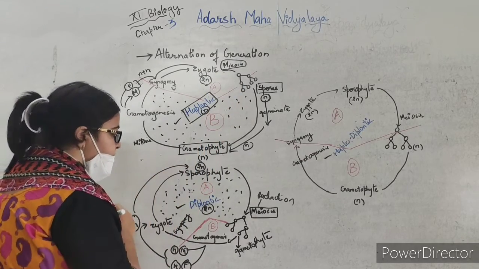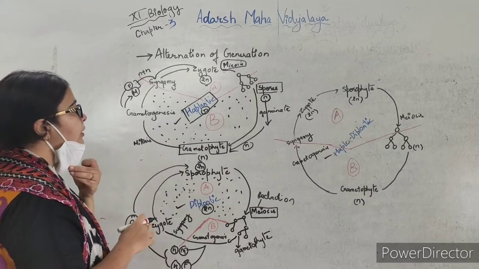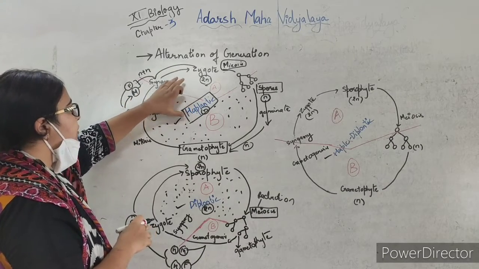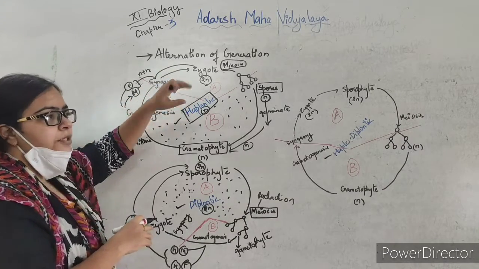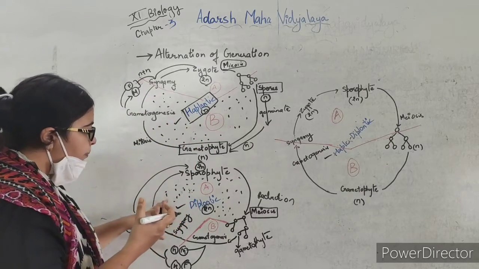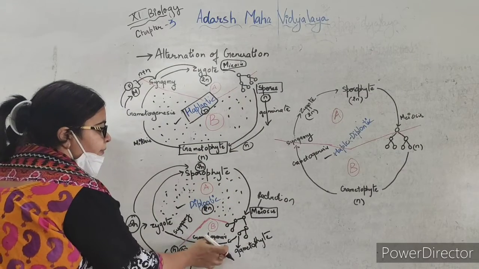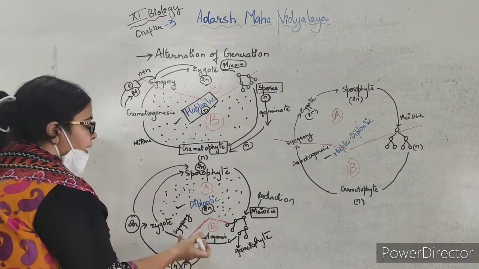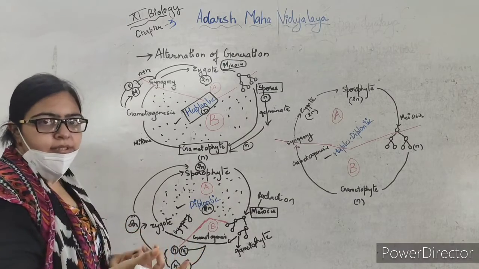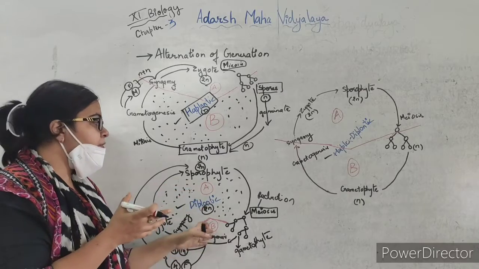and it will directly develop into the sporophyte. So in this haplontic life cycle we saw that the stage of zygote formation was single-celled and the main phase was the gametophyte. And in the diplontic life cycle we saw that the main phase was the sporophyte, and the production of gametes and gametogenesis was a few-celled stage. As we saw, the whole plant body is a diploid plant body when we talk about angiosperms.